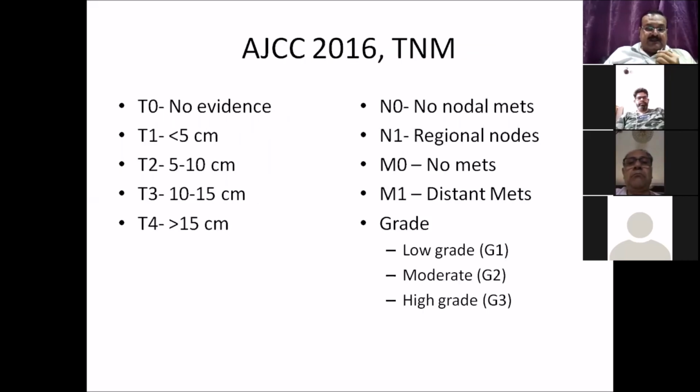I'll be just touching on the TNM. The change that has been made in the TNM classification in the 8th edition is that the tumor size is now classified into 4: T1, T2, T3, T4. It was earlier T1 and T2 only. T1 is less than 5 centimeter, T2 is 5 to 10 centimeter, T3 is 10 to 15 centimeter, and T4 is greater than 15 centimeter. Grade is low, moderate, and high. And N1 and M1 is presence of regional nodes and distant metastasis respectively.